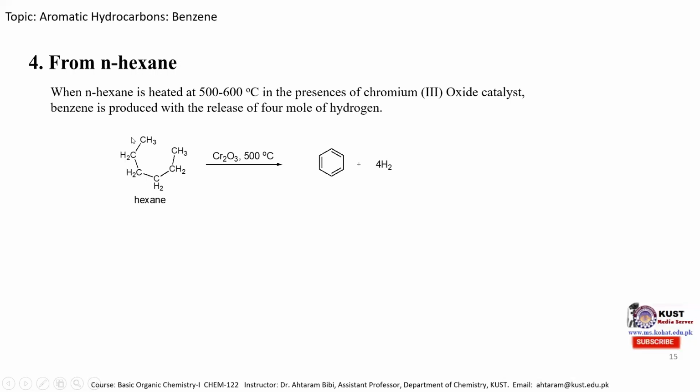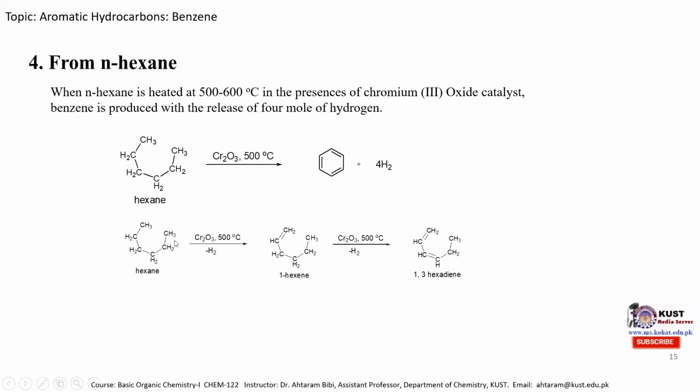This is the N-hexane molecule. When it is heated around 500 to 600 degrees centigrade in the presence of chromium oxide catalyst, it produces 4 moles of hydrogen and the benzene molecule. The mechanism is mentioned over here. In the first step, one mole of hydrogen gas is eliminated, hydrogen from here and hydrogen from here. So we will obtain the 1-hexene molecule.